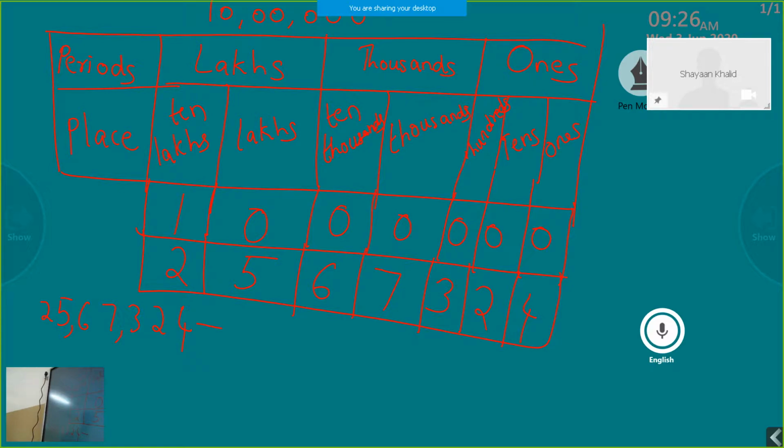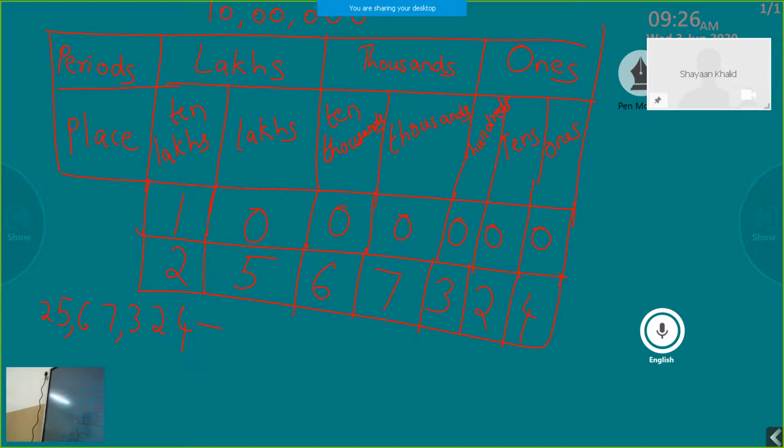Then comes the thousands period, where we have 2 digits, which are 6 and 7. Then coming to the lakhs period, we again have 2 digits, which are 2 and 5. Now I think you understood how to separate the groups.